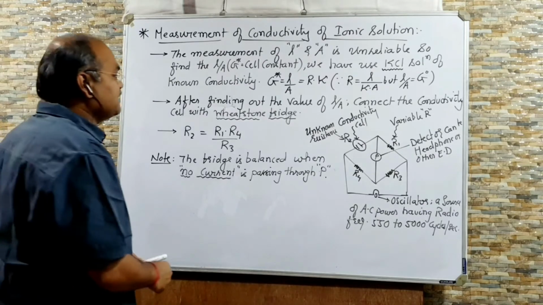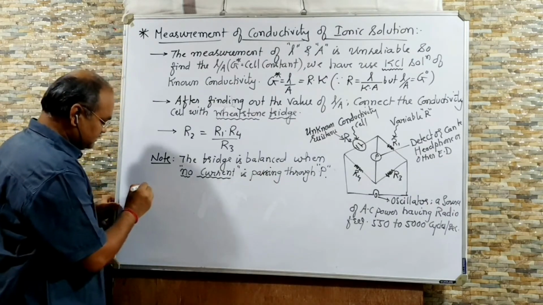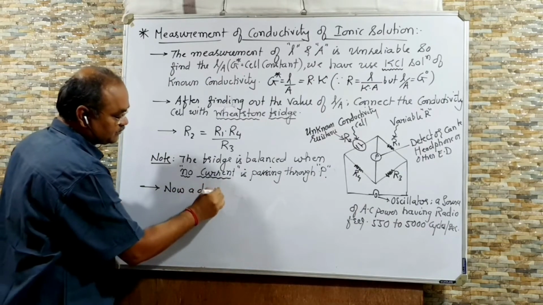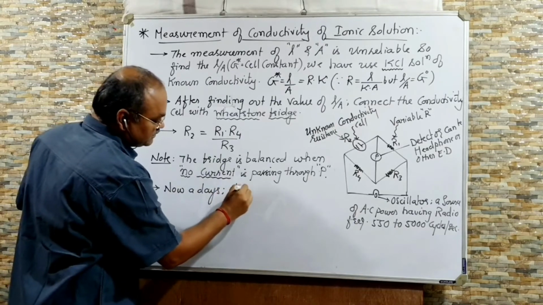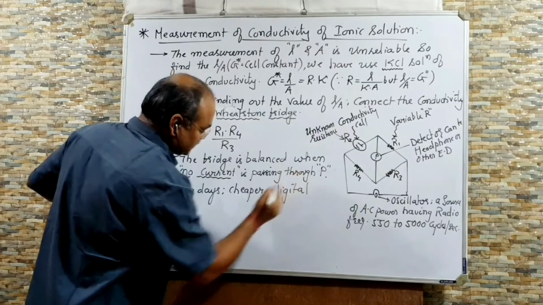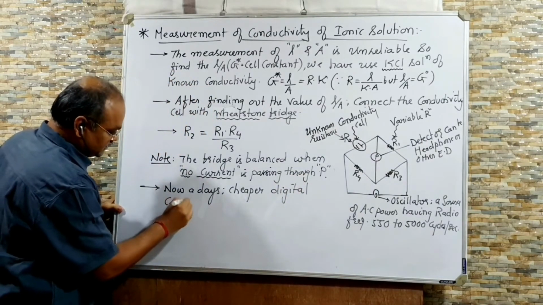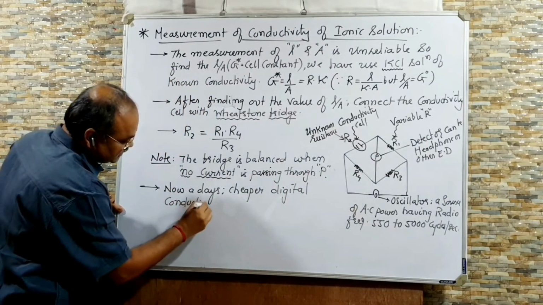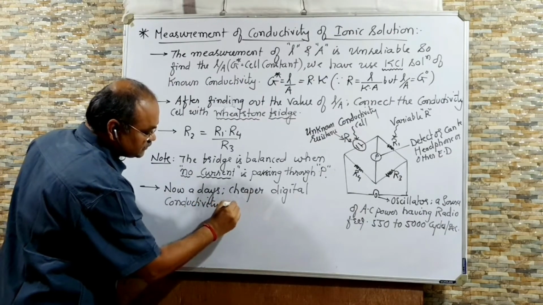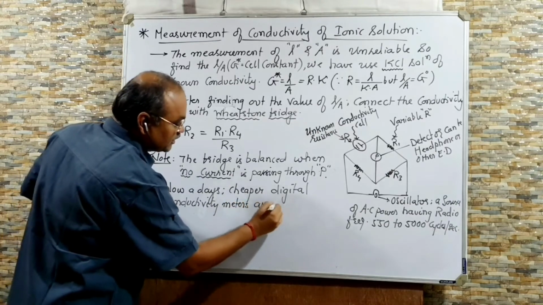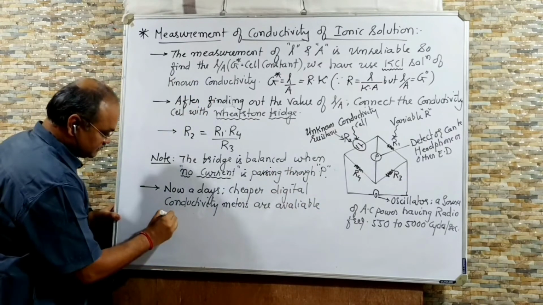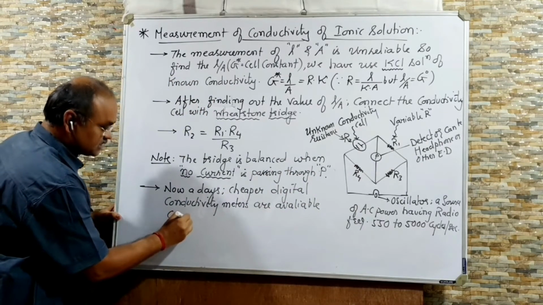One important point: nowadays cheaper digital conductivity meters, or conductometers, are available in the market commercially.